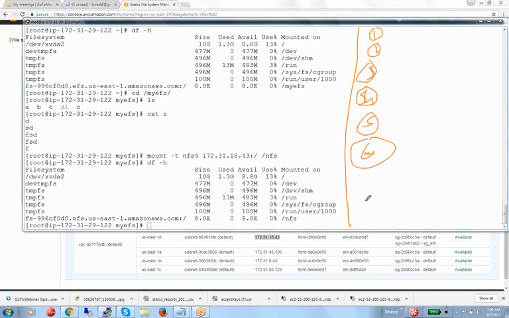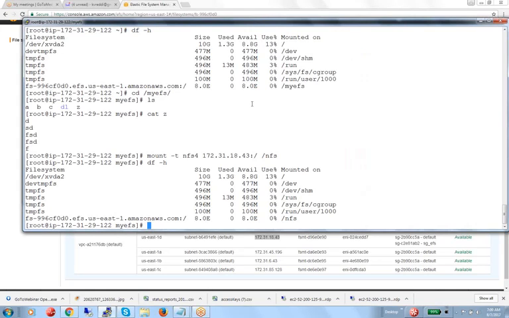While creating, you need to enable the NFS file system, or you can enable it after that also. You need to install the NFS utility on the client side, and mount the file system by using NFS v4. These are all the outline summary. If anyone has any questions about the EFS file system, let me know.